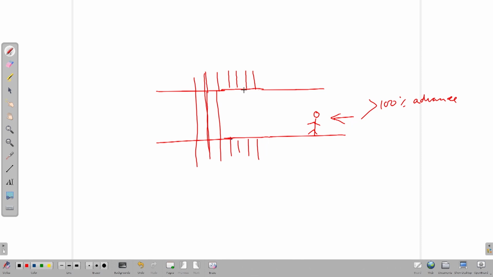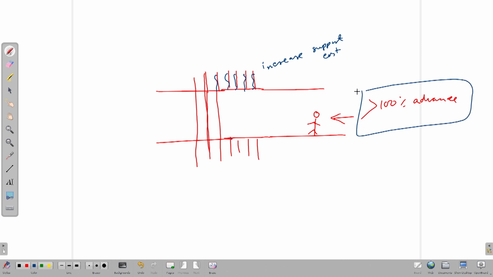But it may create some cracks along the joint plane in the roof, and that may increase the support cost a little bit. But obviously achieving 100% advance or greater than 100% advance is a very good benefit of having this type of system.